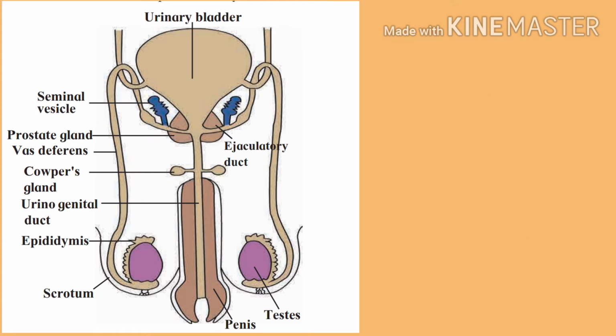Now let's learn about other organs which are responsible for transferring sperm outside the body or to the site of fertilization.